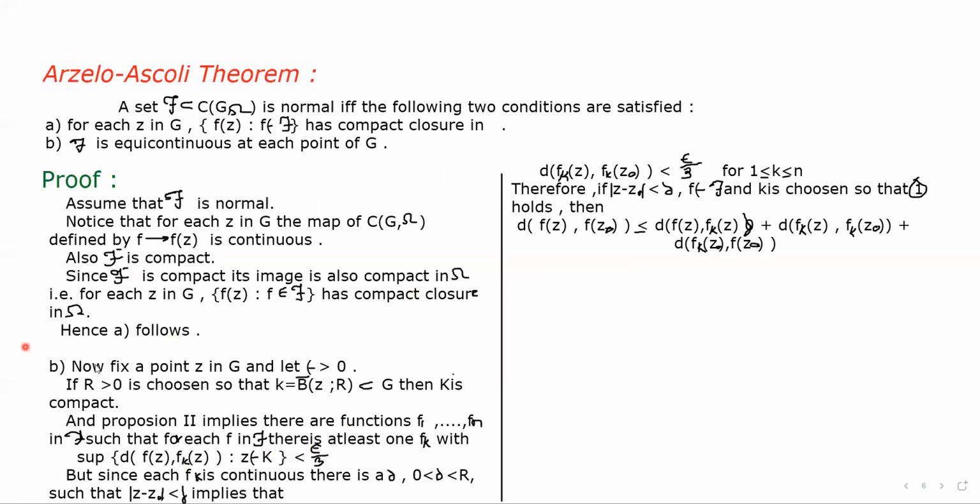Okay, so now fix a point z0 in G, and let epsilon be greater than 0. Then we choose R such that R is greater than 0 so that K, which is equal to the closed ball with center z0 and radius capital R, is a subset of G.